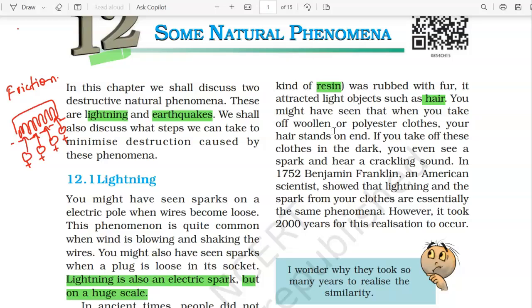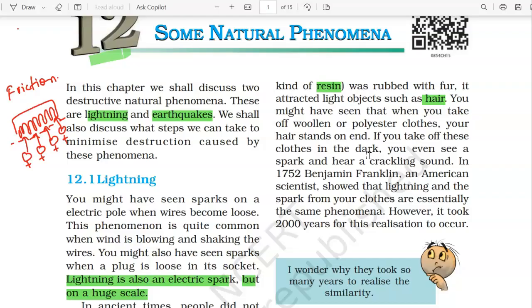You might have seen that in the winter season, when you wear woolen or polyester clothes and take them off after a long time, your hair stands on end, right? Or sometimes in the dark, if you are taking off your woolen or polyester clothes, you can hear a slight crackling sound.